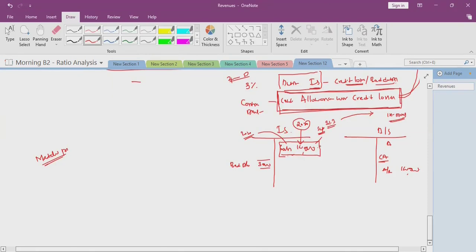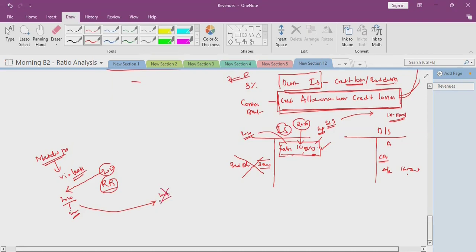So that means 100,000 sales we have recorded in the income statement, but the relevant expected expenditure is not recorded if we are not following the allowance method. So this matching principle is violated. What does the matching principle say? If you are recognizing revenue in 2020, all expenses related to this revenue should be recognized in the same 2020. You can't write 2020 expenditure in 2021.